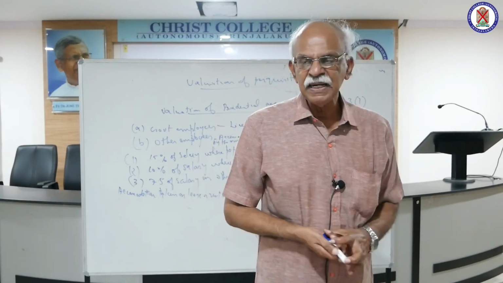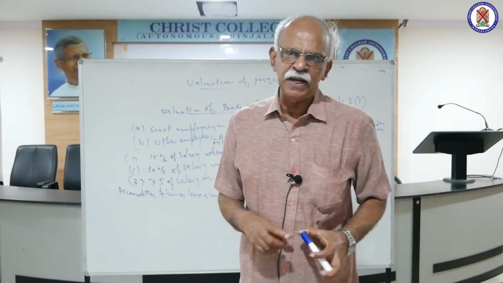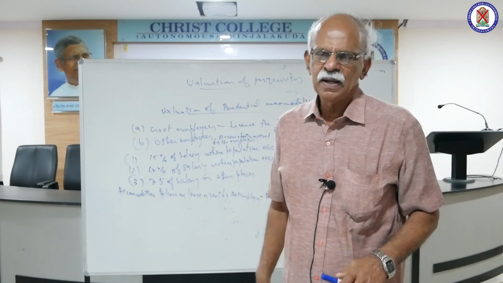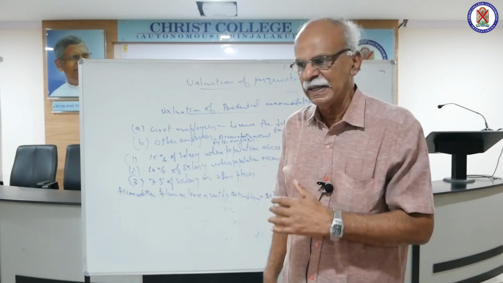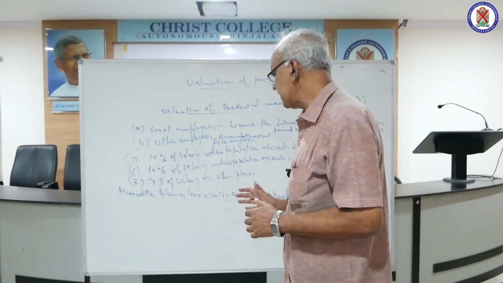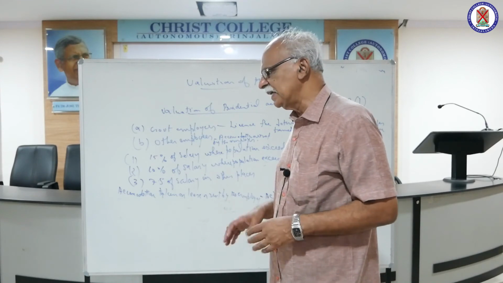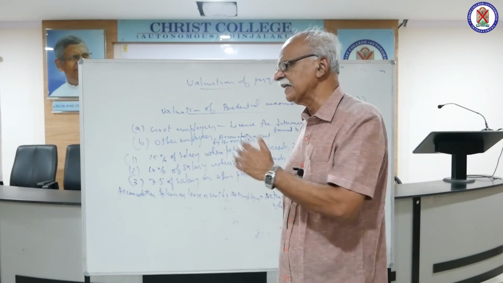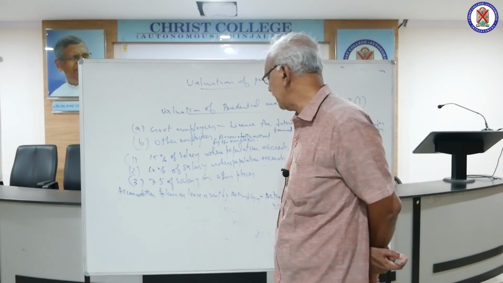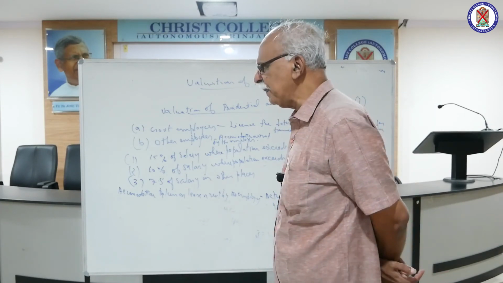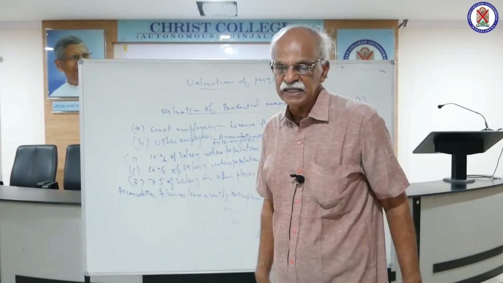That shall be taken to be the value of the rent-free accommodation, where accommodation is not owned by the employer, but employer takes an accommodation on lease or rent and gives it to the employee. Then the value of the perquisite for unfurnished accommodation shall be actual rent paid or 15% of salary, whichever is less.